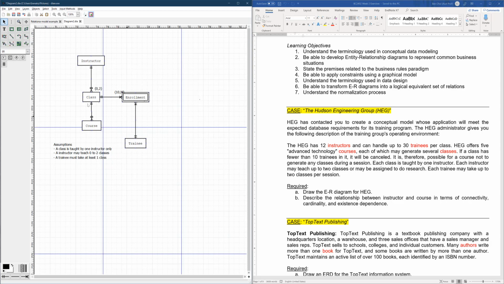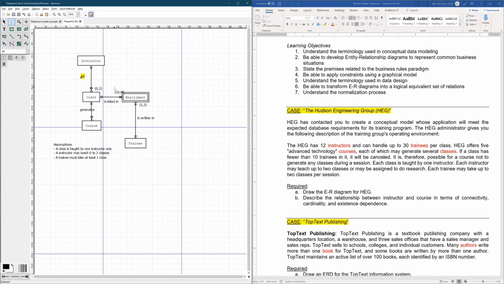So basically we can write that here. So there's 1 and 2. Okay, and of course you need to name all the relationships if you want to make sure that this diagram is complete. So here I can call that generates, all right, and then I can call class and enrollment as is listed in. Okay, I'm sort of running out of space. All right, and then we have another relationship to name. Here we say it is written in. Okay, and finally the one between instructor and class, it is teaches.